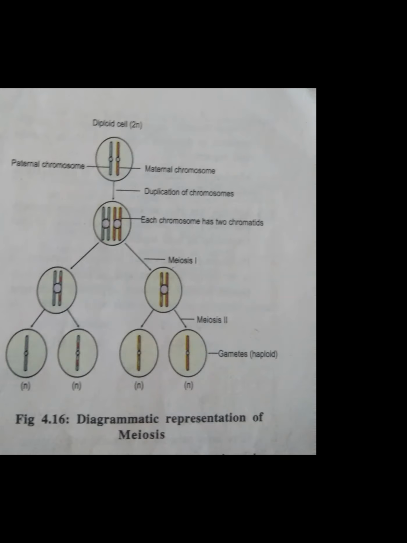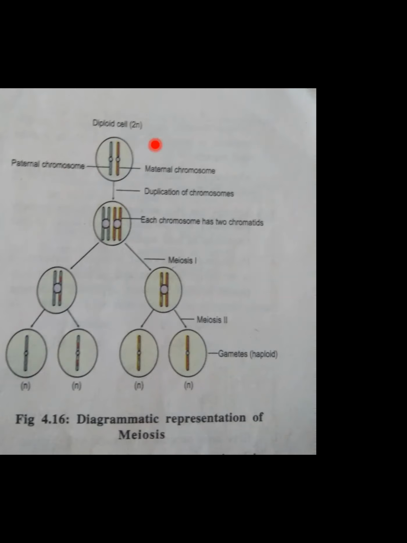ये कब होता है diploid? ये जो particular stage है, suppose this one. This is the particular stage. This stage, when you get this in prophase. Prophase में क्या मिलता है आपको? Sorry, you can see this phase in S phase. You can see this in S phase, that is interphase. अभी ये दो homologous chromosome हैं, that is one from the paternal side and one from the maternal.